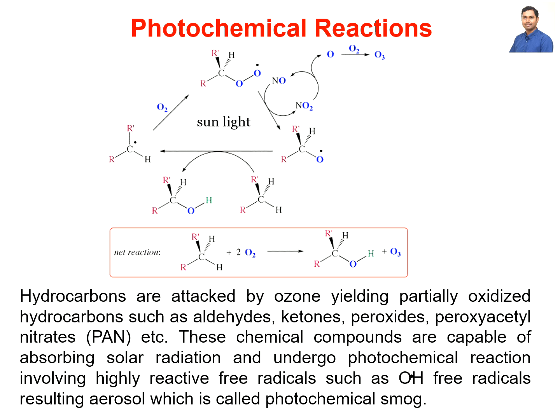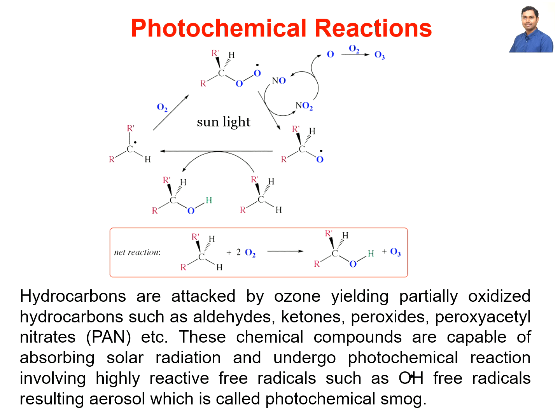So this peroxy radical can react with the nitric oxide and generate nitrogen dioxide, and it can also create this oxo radical. This is nitrogen dioxide, and it can also react with the O, which is coming from the depletion of the ozone, and again it can create the ozone, or it can also synthesize the nitric oxide back.